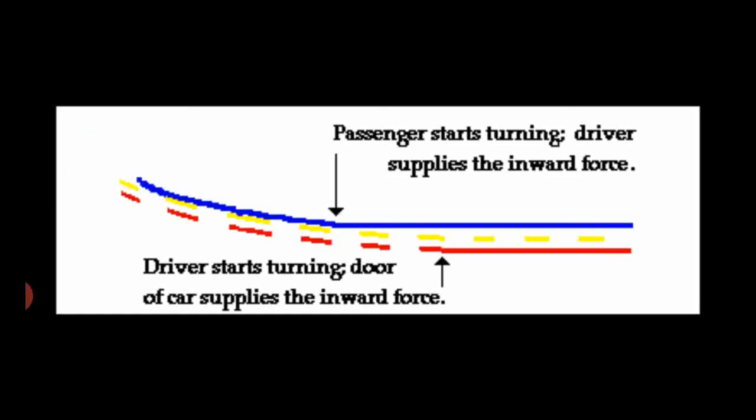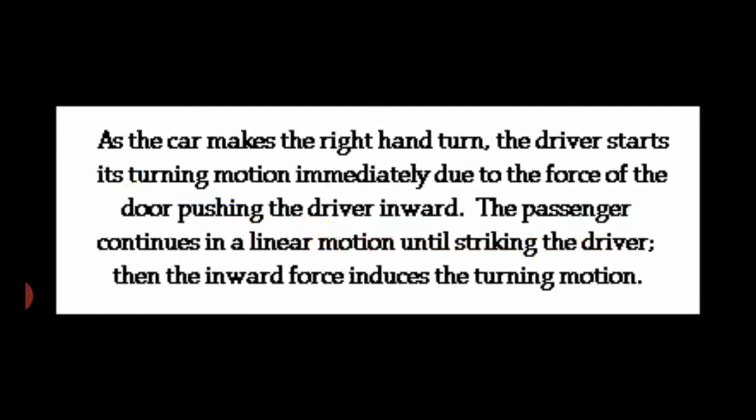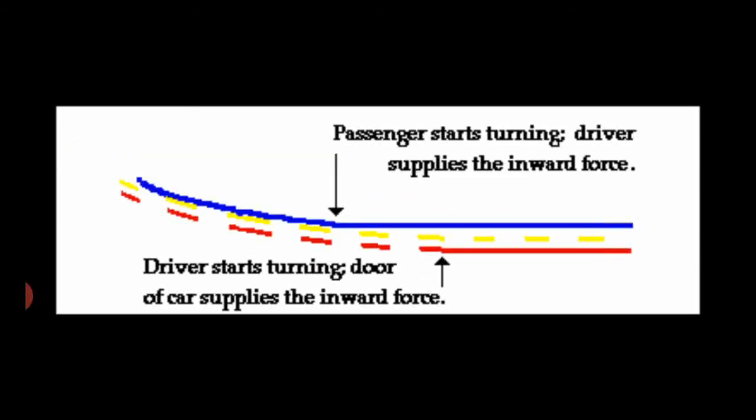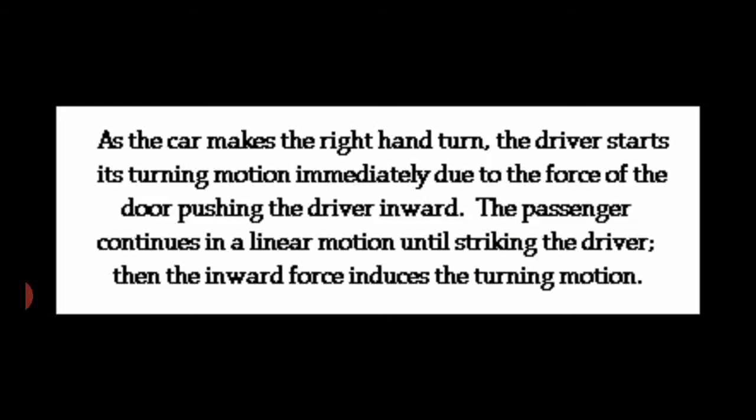For example, when a car takes a sharp turn at a high speed, the driver tends to get thrown to the other side due to inertia of direction. Okay, initially the car is moving along a straight line, but when it takes a sharp turn, the driver has the tendency to travel in a straight line direction due to inertia of direction, and hence he falls sideways in the opposite direction.